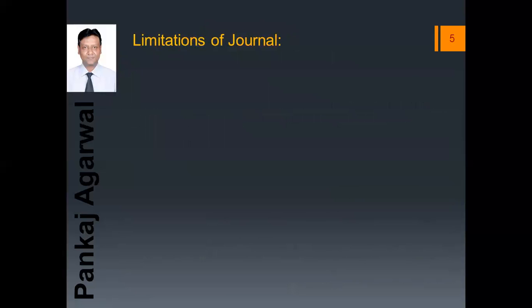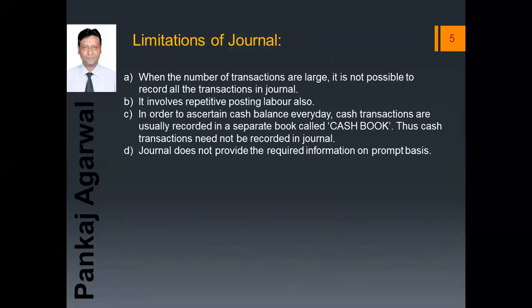What are the limitations? When the number of transactions is large, it is not possible to record all the transactions in the journal. It involves repetitive posting labor also, because from the journal we are going to transfer them into the ledger account, so it becomes repetitive work. In order to ascertain the cash balance every day, cash transactions are usually recorded in a separate book called the cash book. Thus, cash transactions need not be recorded in the journal. The journal does not provide the required information on a prompt basis because there are only the transactions. We don't have the data for individual transaction balance.